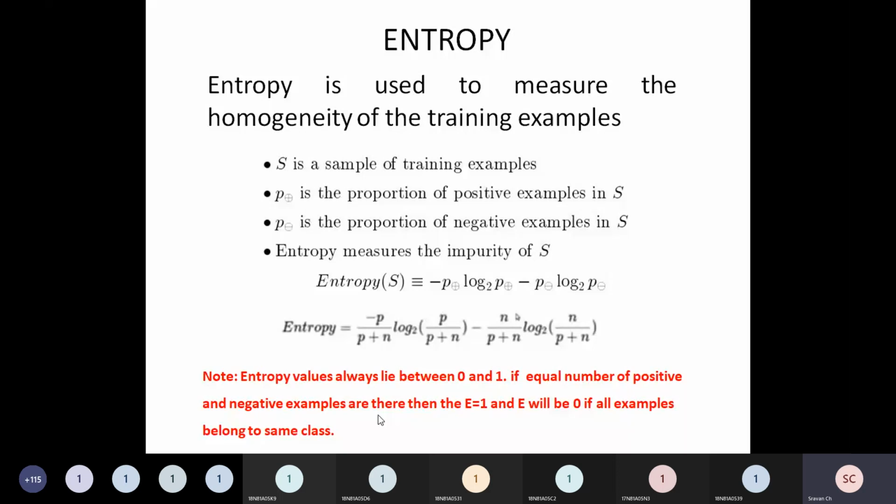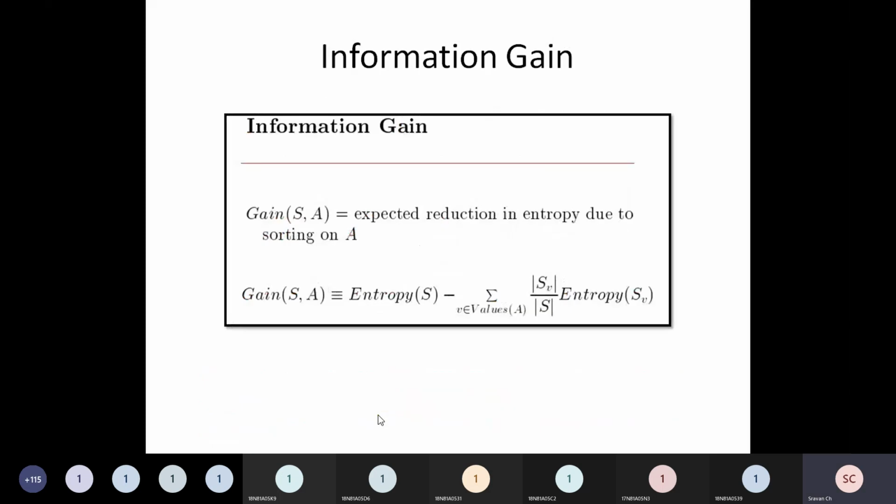I hope the explanation of the formula is clear, right? Now we will move on to information gain. These are the two important words I wanted to explain today. We can probably solve the complete problem in two classes, today's class and tomorrow's class, but let us understand entropy and information gain. I hope entropy is clear to you. And how do I calculate information gain? Information gain should be calculated on every attribute, my dear friends. So here, gain of S comma A: S means the overall data set, and A is an attribute.